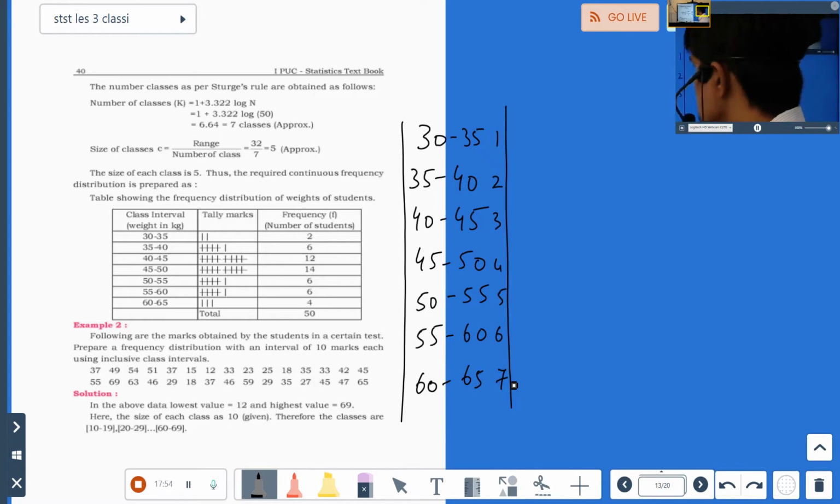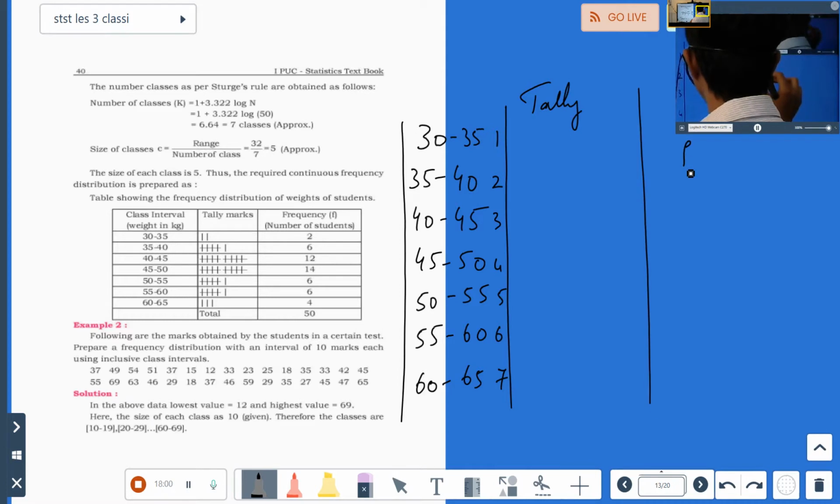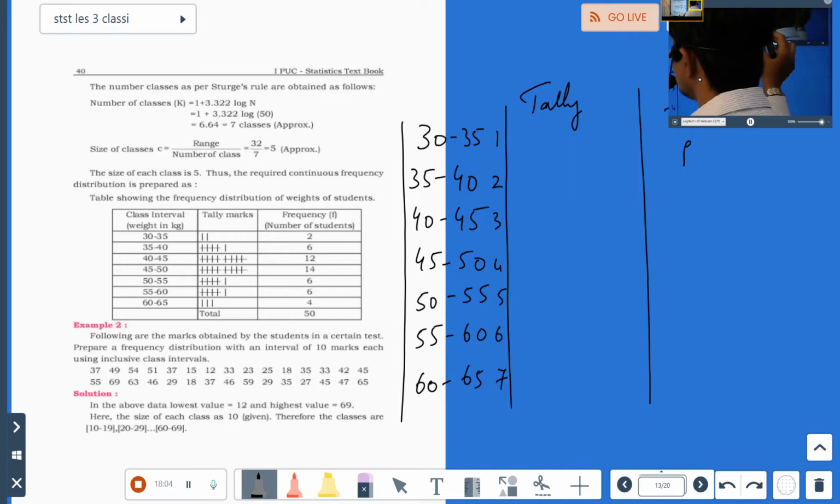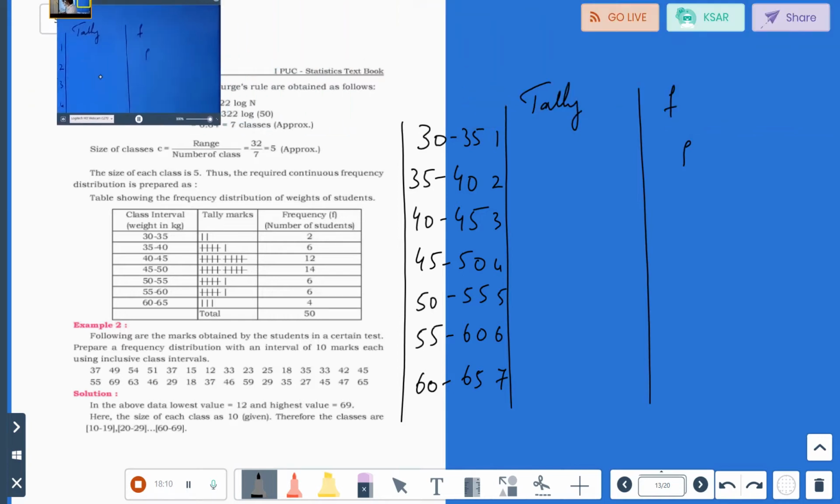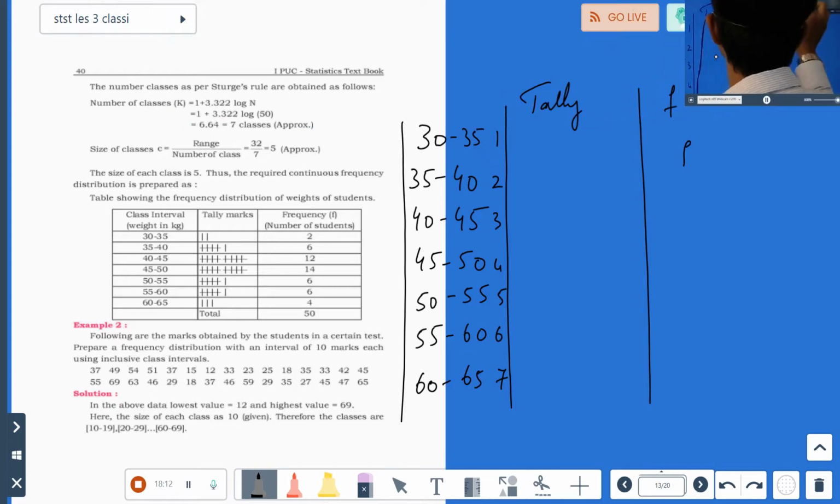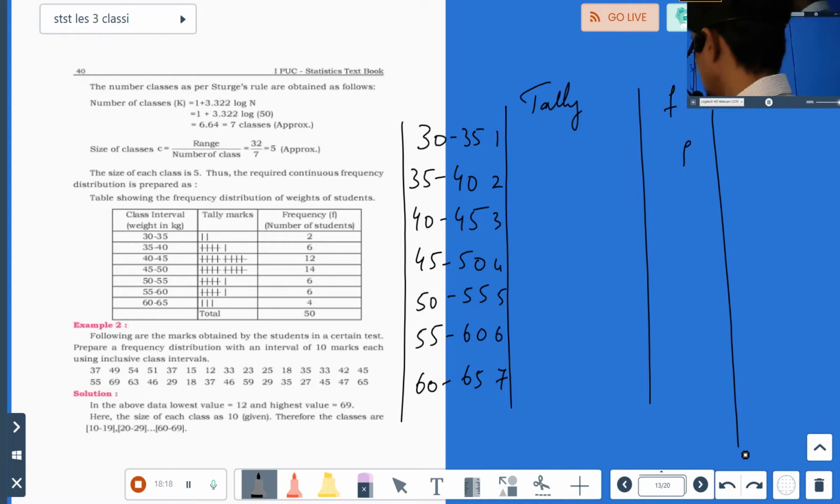Now for those 7 classes, what all do I need next? I need a tally marker column. Then I have the frequency column. Let me move this somewhere here. No, let it be here only, otherwise you will get confused. Okay, so the frequency column I have put here. I hope you can still see me.